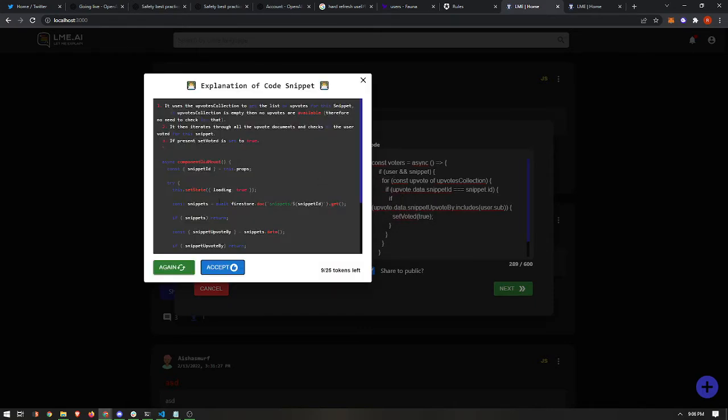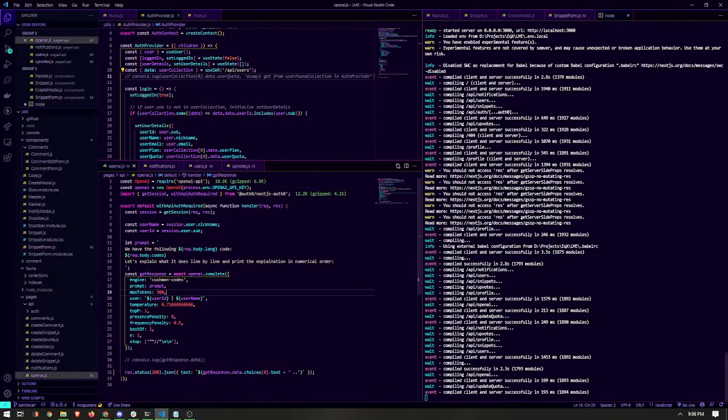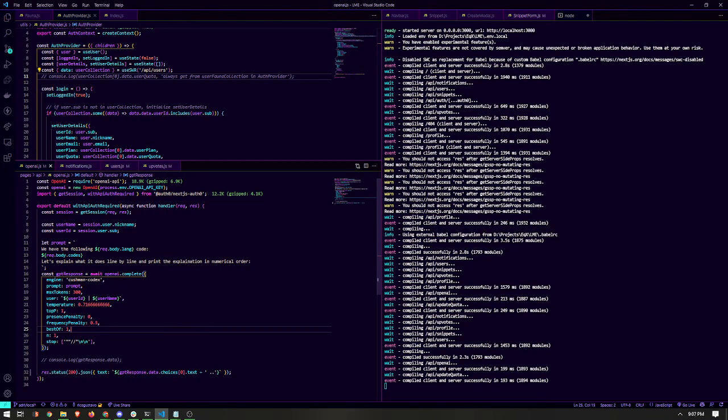So this explanation is generated purely from the OpenAI Cushman Codex engine. You can see on the bottom left-hand side the max token, which we set to 300. This is a fixed value.